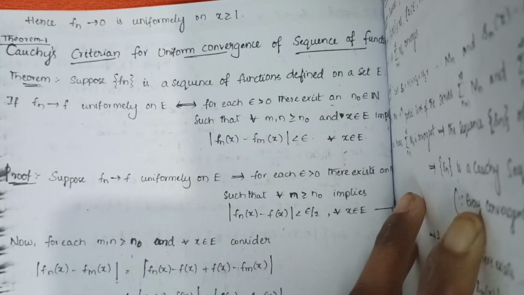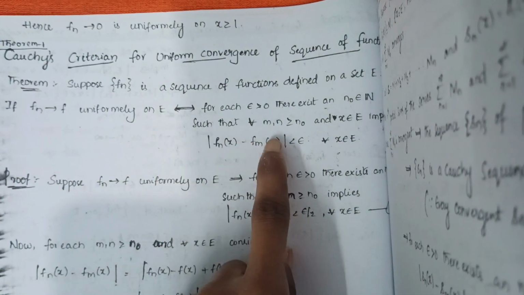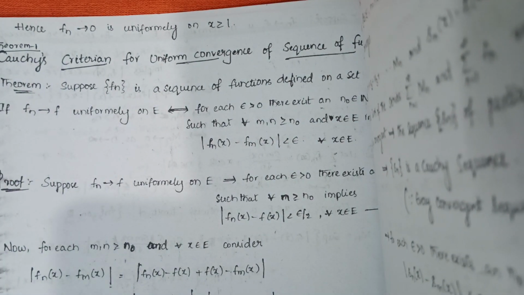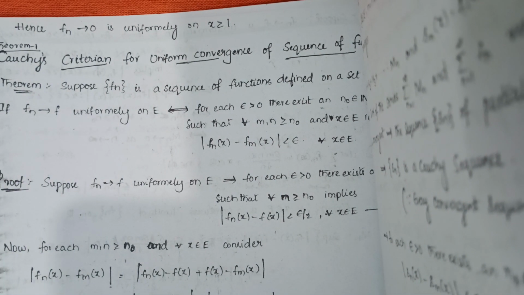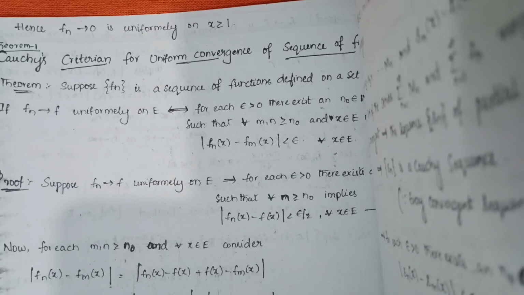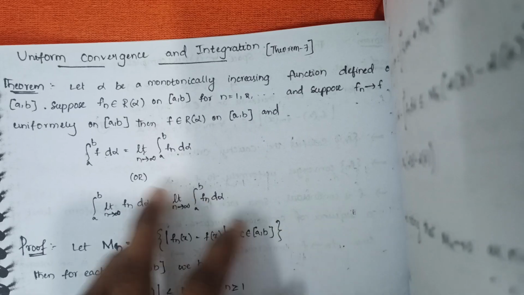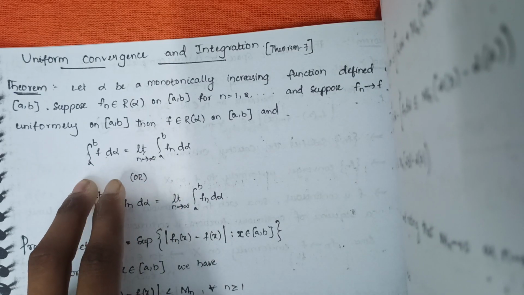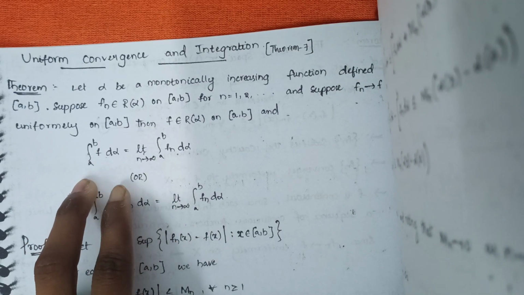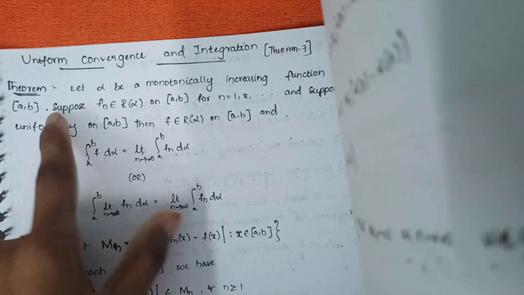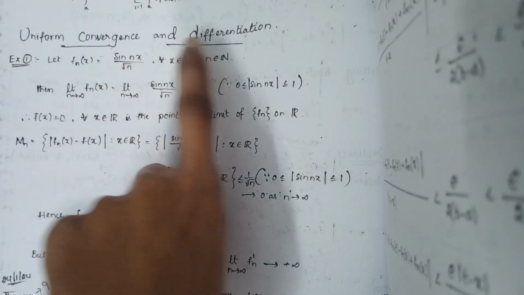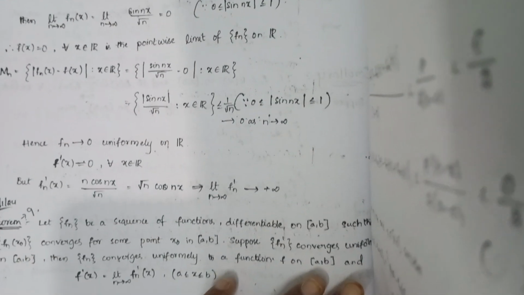And this one, the Cauchy criterion for uniform convergence of a sequence of functions. This theorem is also important, and may be expected as a long answer type question. And this is the most repeated theorem, repeated in 2025, 2024, and some of the backlogs also. Uniform convergence and integration. And the theorem from uniform convergence and differentiation. The theorem 9.